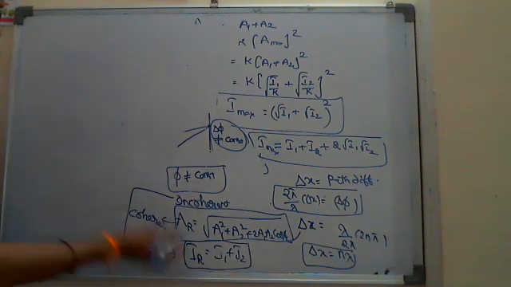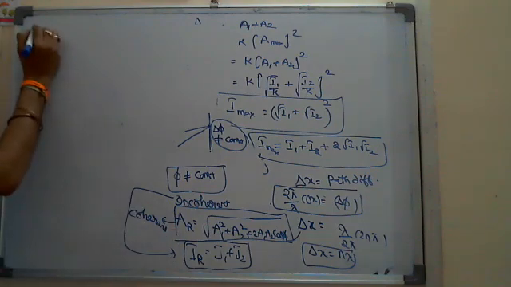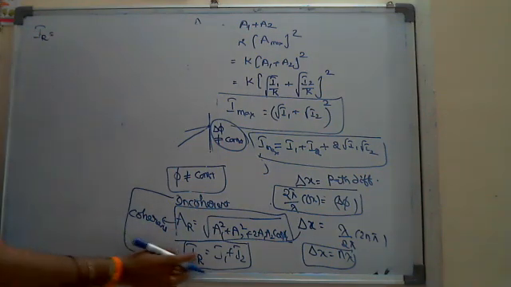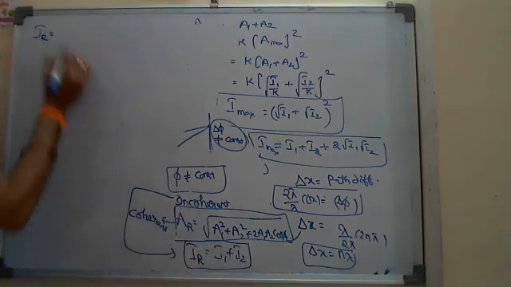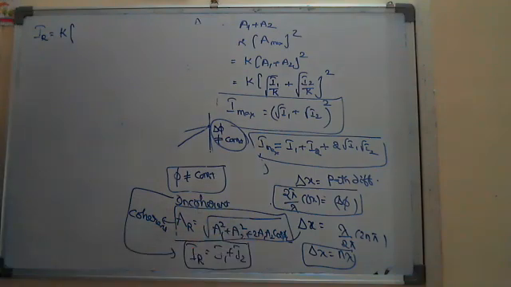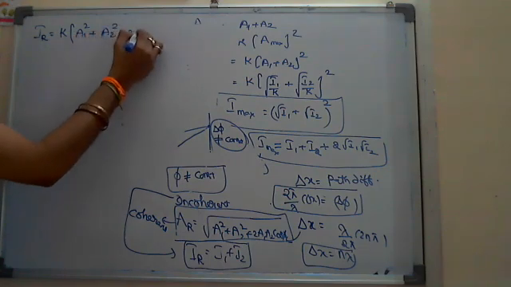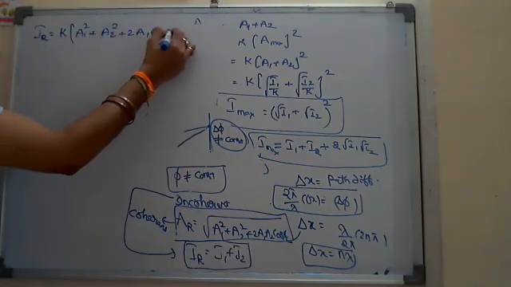And here, if they are coherent, the resultant amplitude I told, and the resultant intensity, which is not equal to I1 plus I2, is K into the resultant amplitude whole square. If I square this, I will get K into A1 square plus A2 square plus 2A1 A2 cos phi.